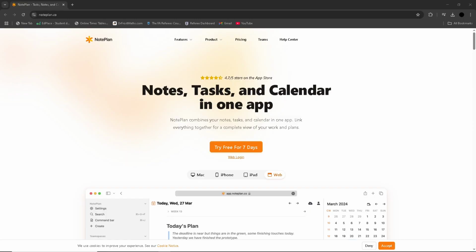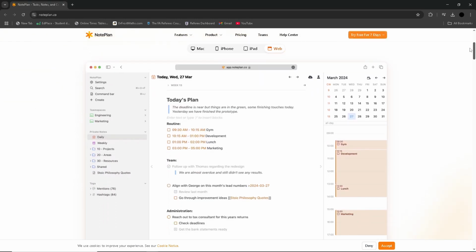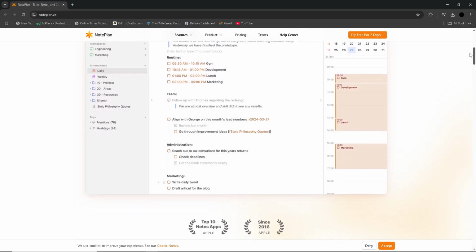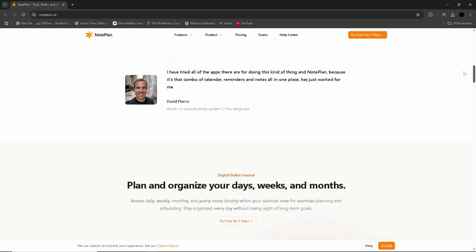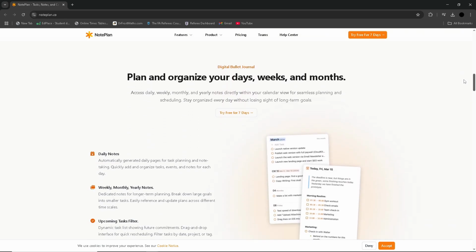Noteplan is a versatile productivity tool that combines note-taking with task management, calendar integration and daily planning. It operates on a system inspired by the bullet journal method, allowing users to manage tasks, project tasks and even schedule events in a streamlined and organised way.